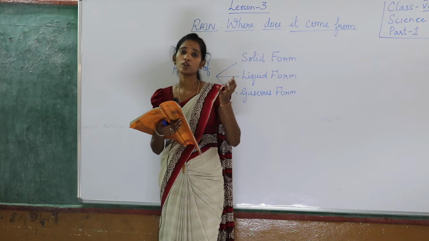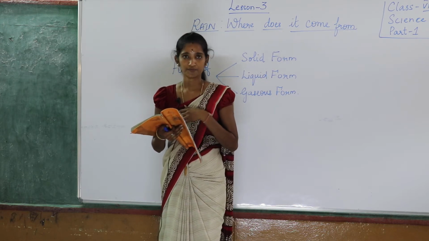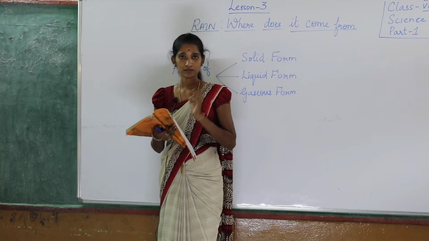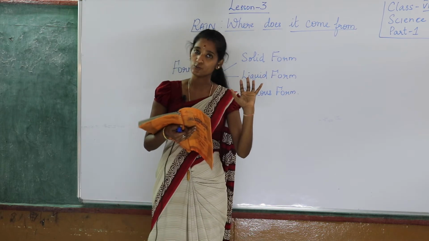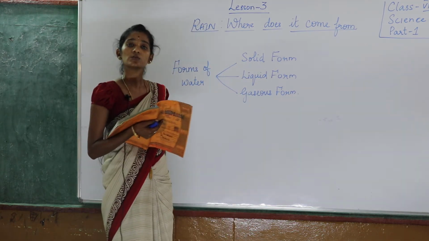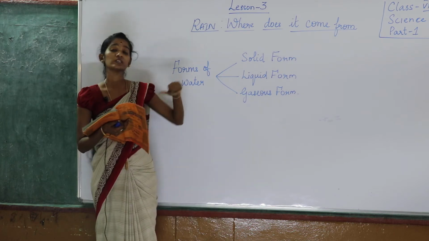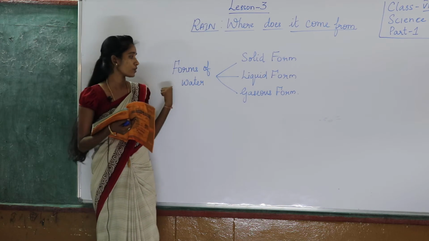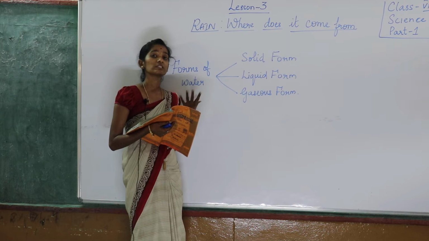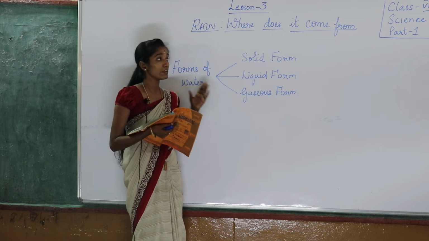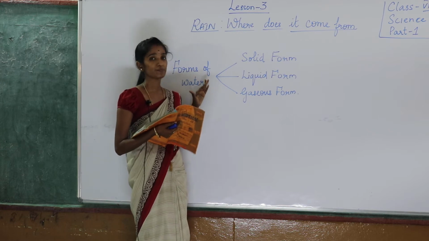Rain is also a similar phenomenon when compared to the sunlight, right? Like air and sunlight, which are natural, rain is also a natural phenomenon. Okay, so let us learn today in this lesson from where we get rain. First of all, rain is water. Water has three forms, which you have learned in your 4th and 5th classes: solid, liquid and gaseous form, remember?